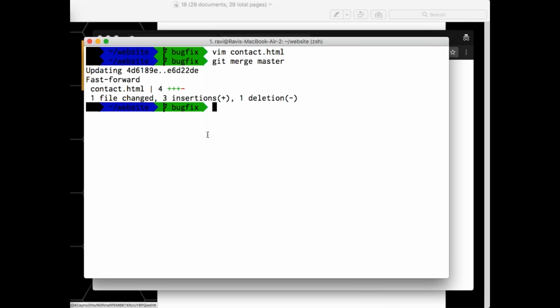Now what it says, fast forward. I'll talk about that fast forward later. But see, it went with some specific changes. It said 3 insertions and 1 deletion. Now currently I'm under bug fix. But earlier I was not able to see anything. But if I do refresh,